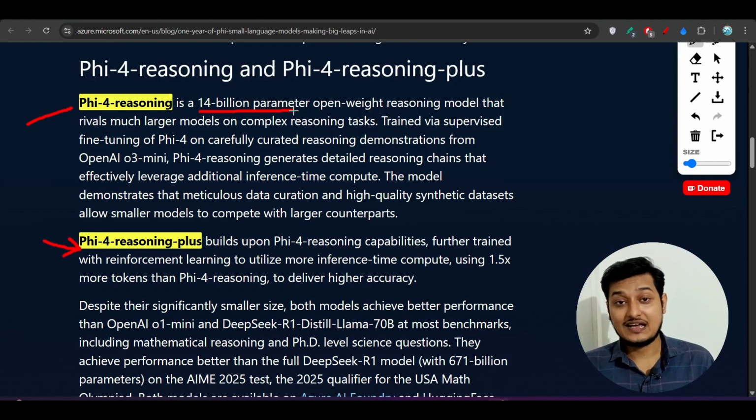Now the thing is, how did this model get such a good capability? They have used OpenAI O3 Mini's reasoning data as a sample, and they have used that data for training the Phi-4 reasoning model. So that's why Phi-4 reasoning and Phi-4 reasoning plus are beating those models.